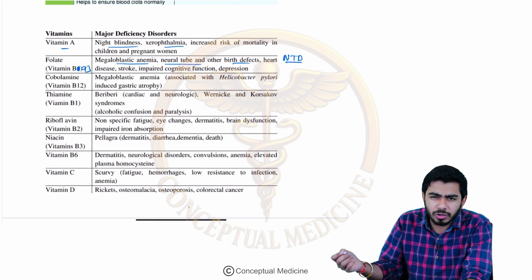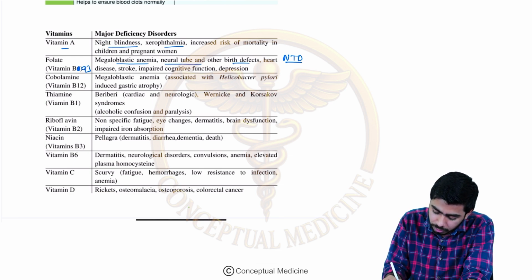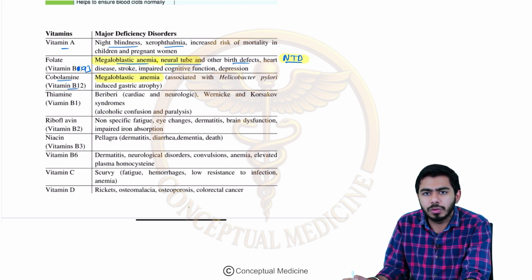Heart disease, stroke and all of these things might be there, but these are the main defects. So I'm just highlighting neural tube defect over there. Okay, NTD, that is a very important thing which you need to remember. Megaloblastic anemia can also happen, right? If you talk about vitamin B12, guys, again megaloblastic anemia might be seen with B12 as well, right? So vitamin B12 is also called cobalamin or cyanocobalamin, right?